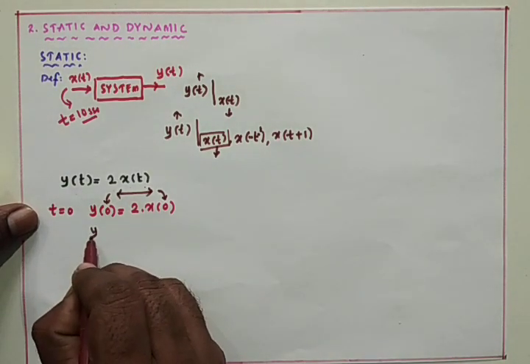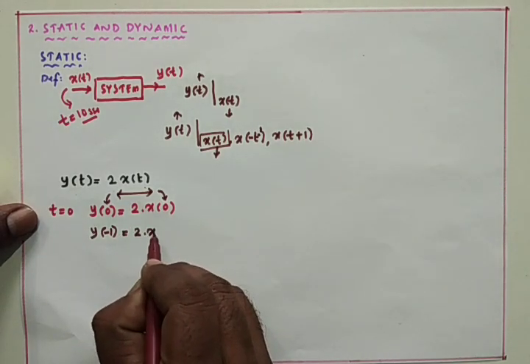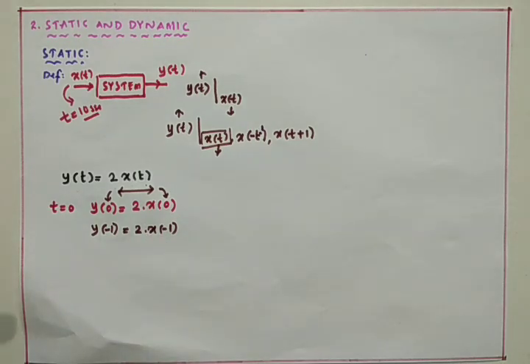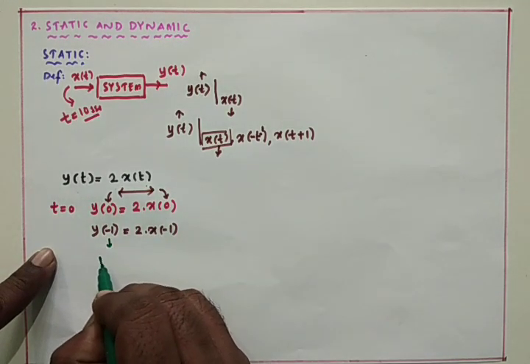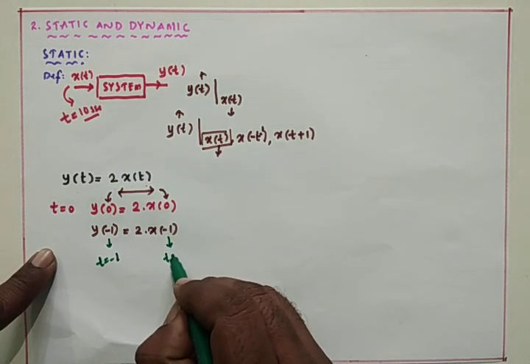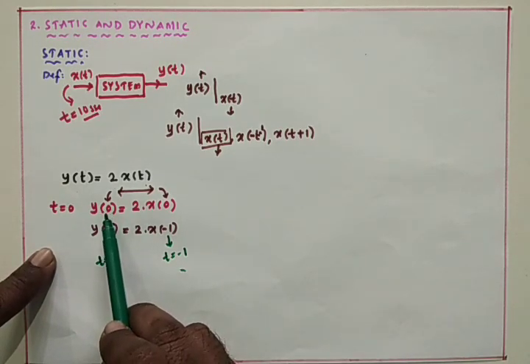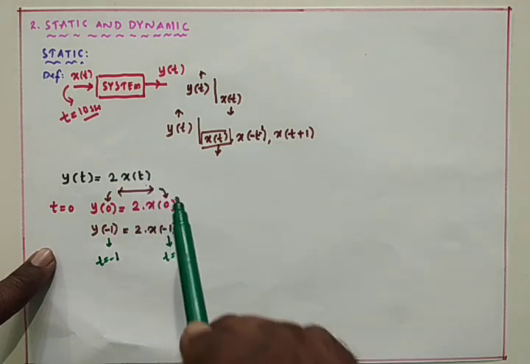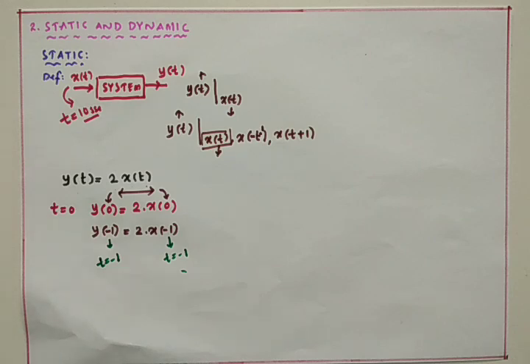Then if I go with y of minus 1, that is 2 into x of minus 1. That means y of minus 1 is the output at t equals minus 1, due to the input at t equals minus 1. Both are the same. If the system output is purely dependent on the present input signals alone, then it is named a static system.